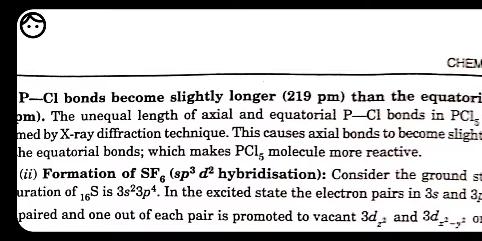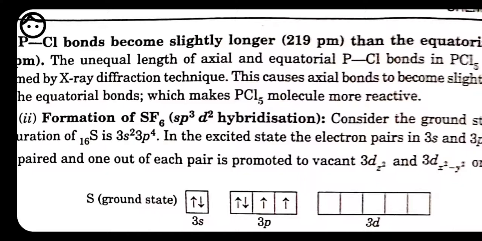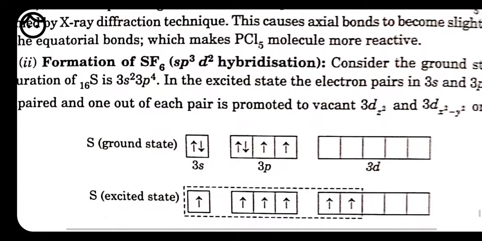Next we have sp3d2 hybridization. Here is an example of sp3d2 hybridization, that is SF6. Again we are having S at the center and F present side by side with sulfur. Once again, when we see the electronic configuration of sulfur, it is 1s2, 2s2, 2p6, 3s2 and 3p4. Once again 1s and 2s are fully filled, so they do not take part in the bonding.